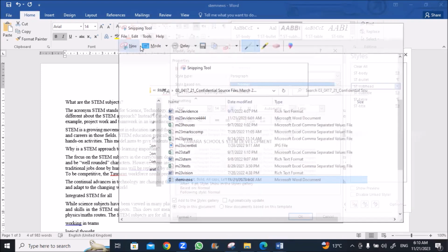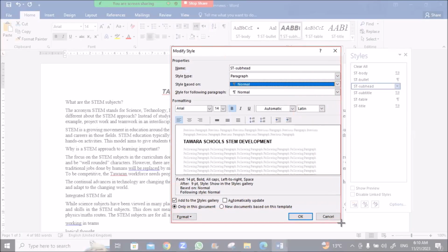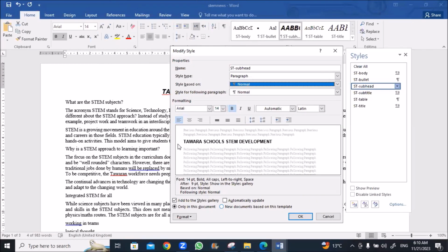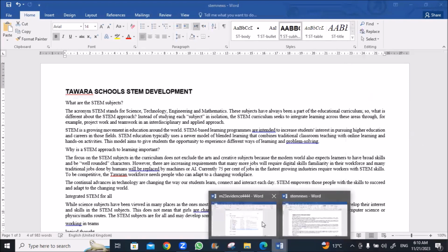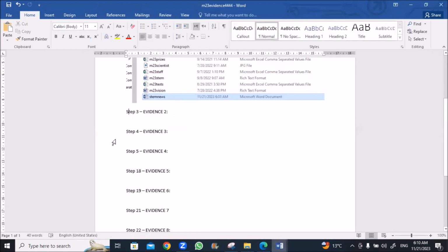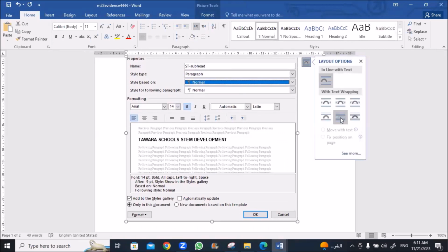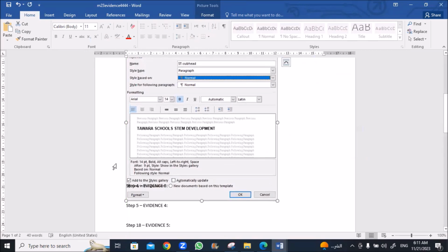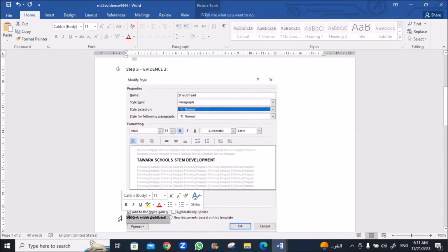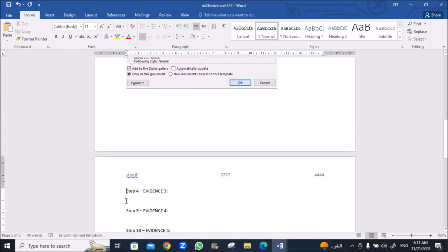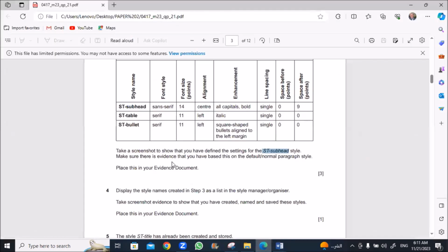We'll go to the Snipping Tool, New. Take a screenshot for this style. Copy and go to your evidence. In the evidence 2, for step 3, just paste it. Control V. Make it behind, and let's make it easier to control. Save. Back to exam.